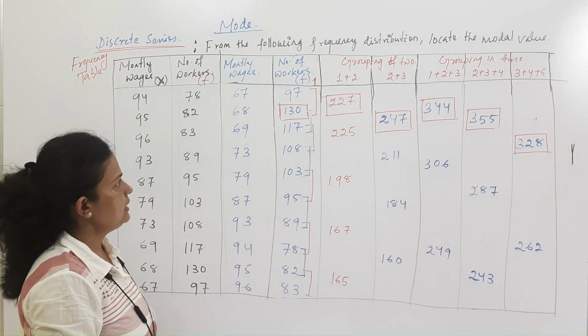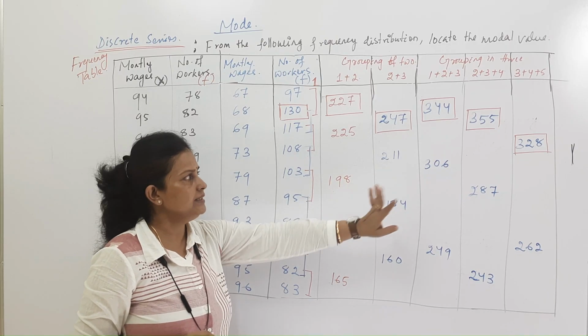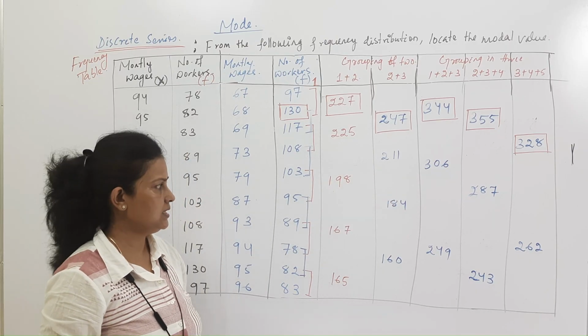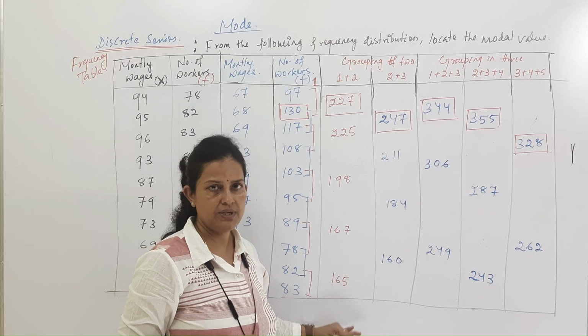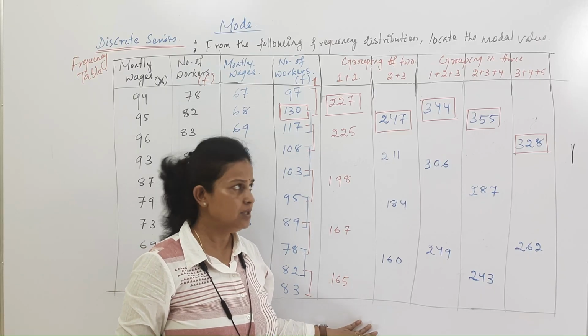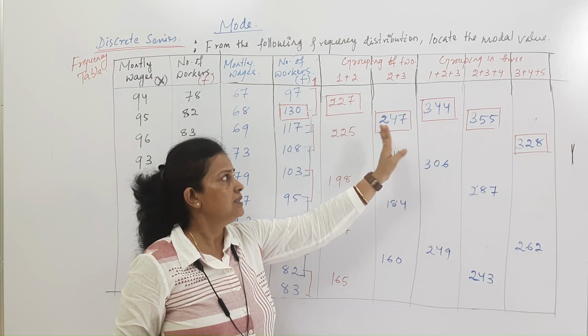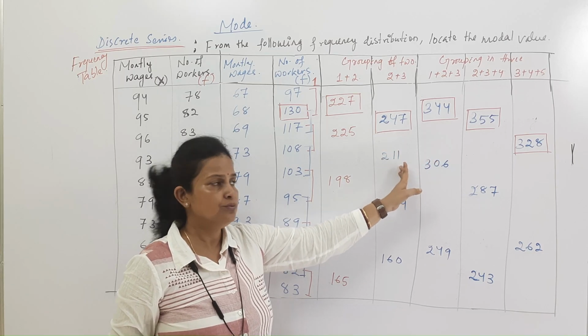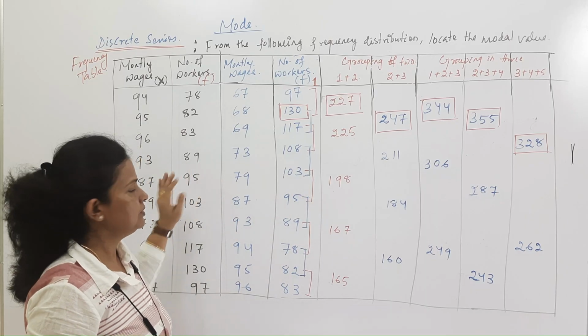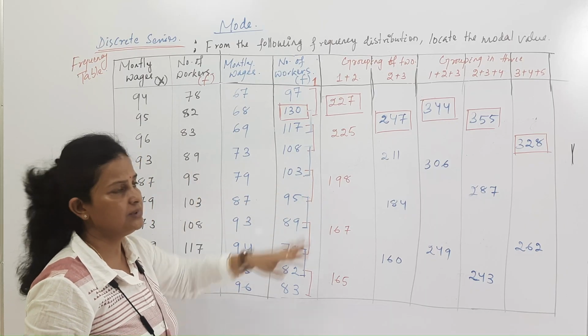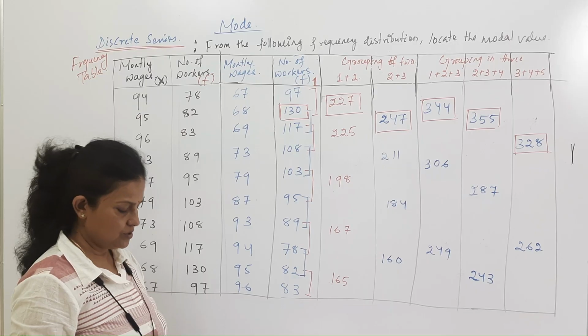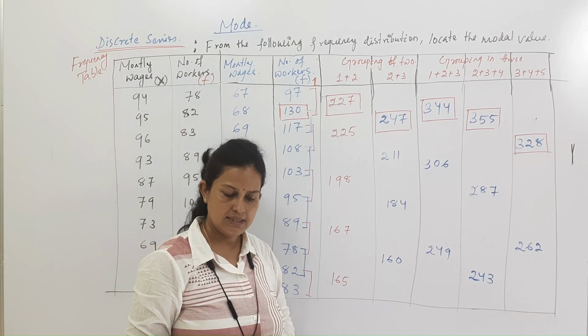So, in each column, we have identified the highest frequency. Our next step is we have to draw an analysis table with all these columns, so that we can find which can be our mode from this frequency table. So, let us go for doing the analysis step.